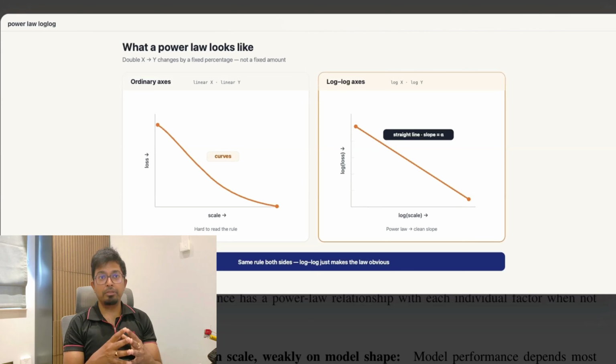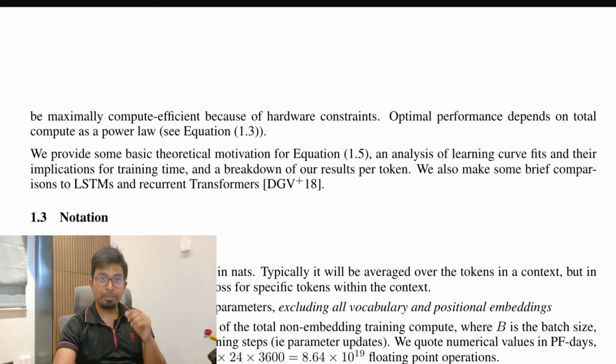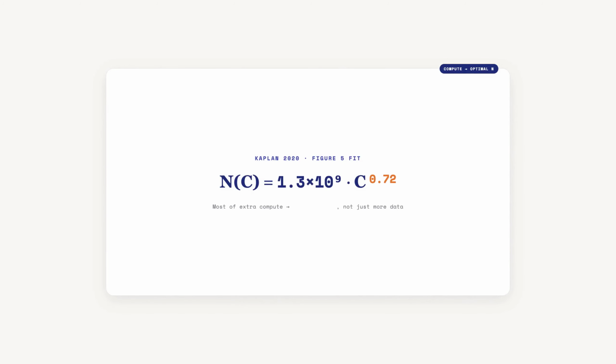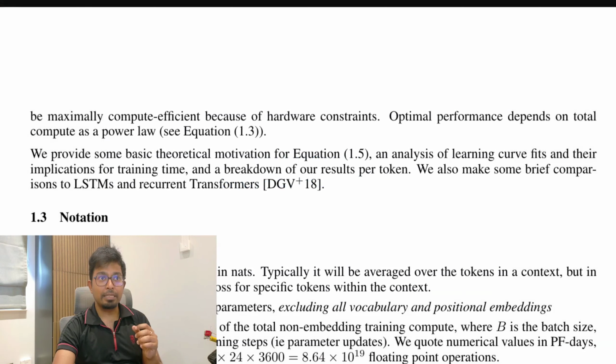The team found that the three things that matter for a model's performance are model size, data size, and compute. Other choices turned out to be far less important: depth, width, and attention heads. These are what we call shape knobs. Now, model size is how many parameters the model has, roughly how much capacity it has to represent patterns. Bigger model, bigger brain. Dataset size is how many tokens it is trained on.